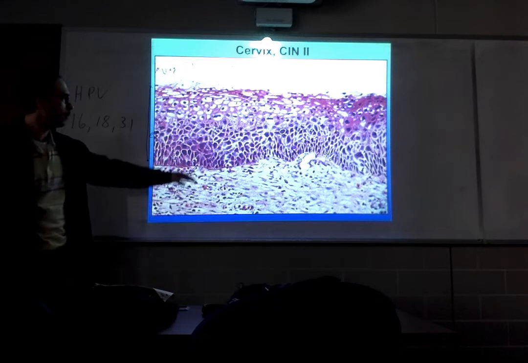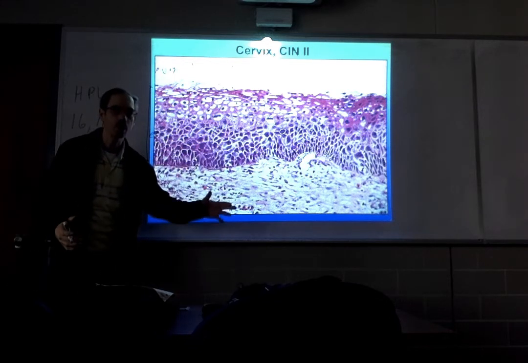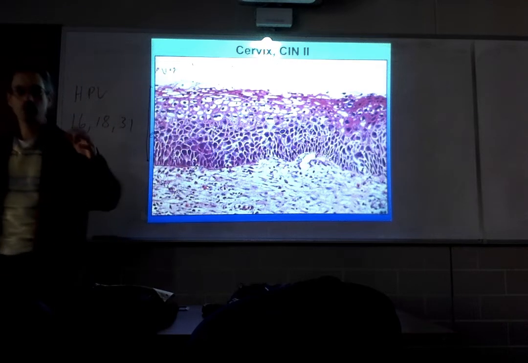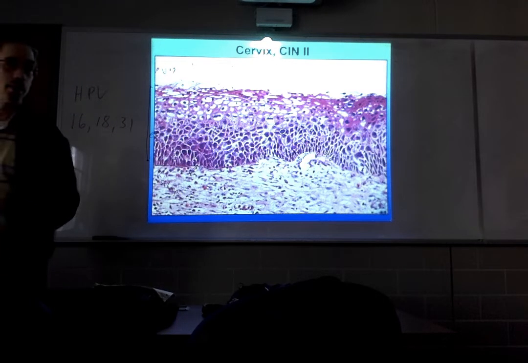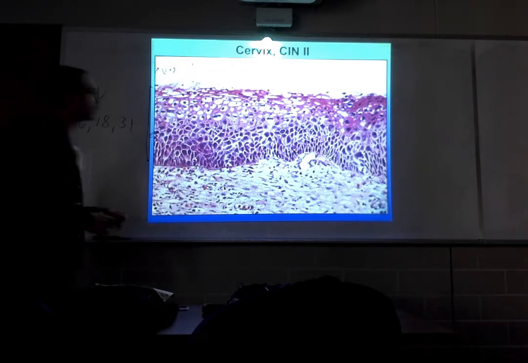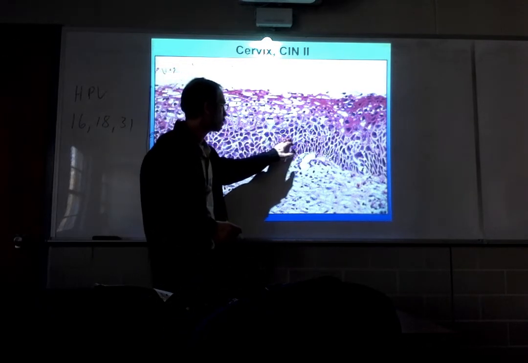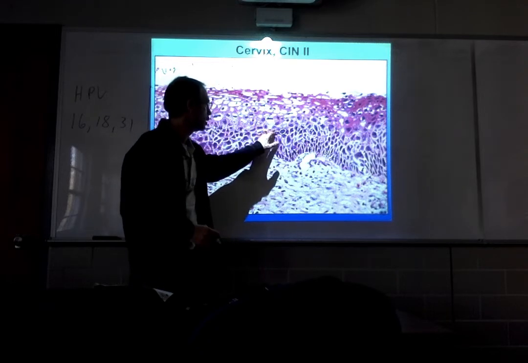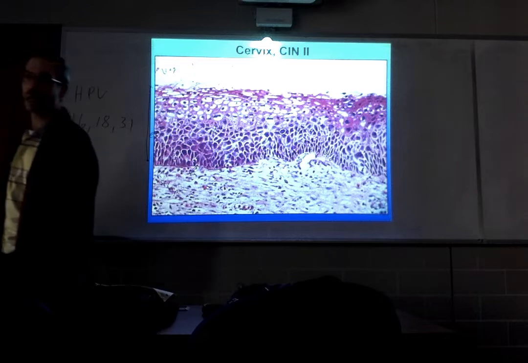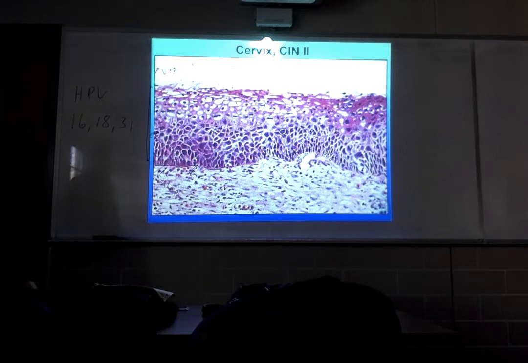As they migrate upward, they're supposed to mature. They're supposed to change their cytomorphology in a way that resembles this maturity. And so the NC ratio should decrease. But the NC ratio, up about halfway up the epithelium, is still very high. These cells are not maturing properly. This epithelium is not maturing properly.